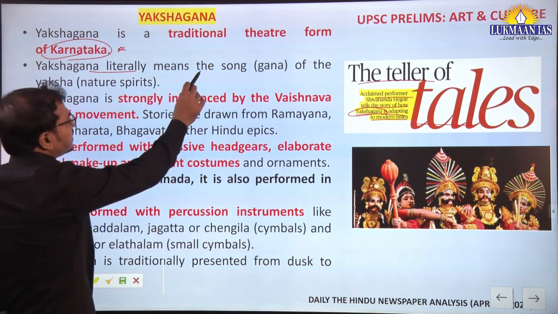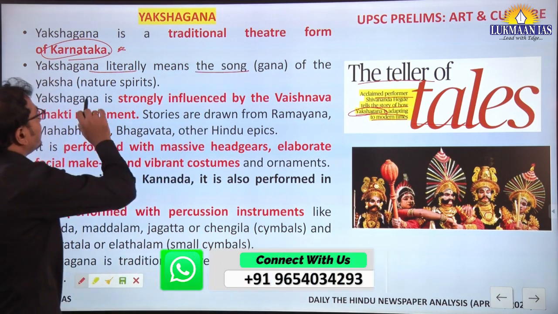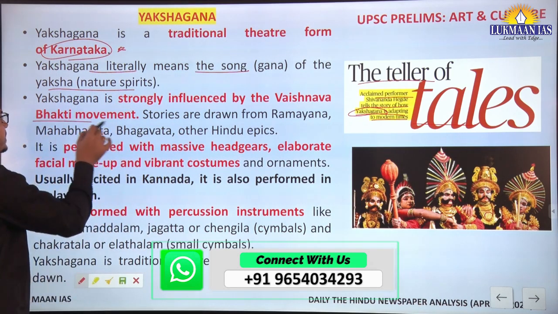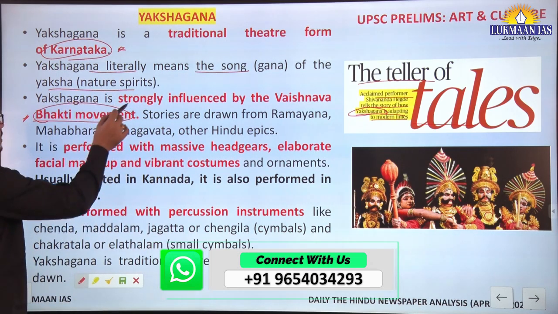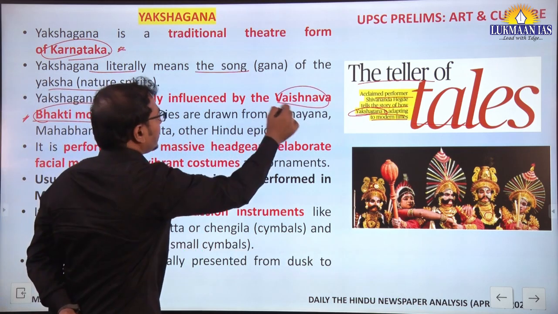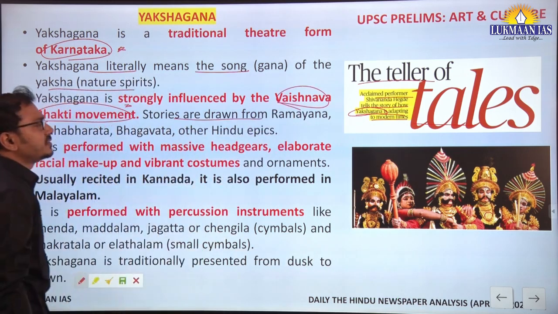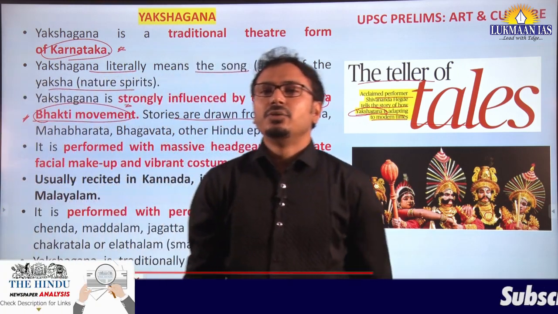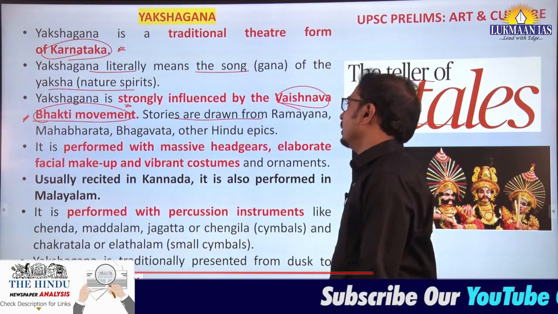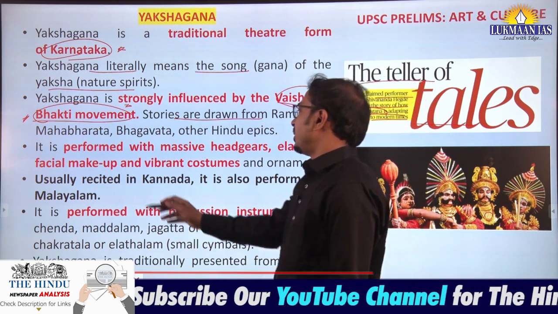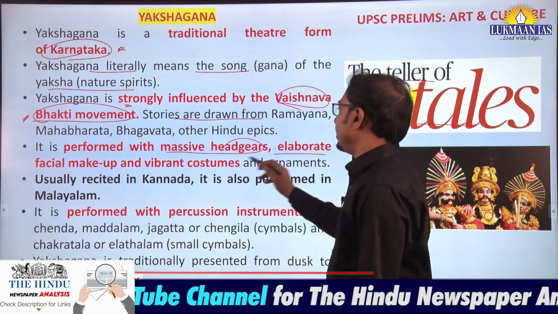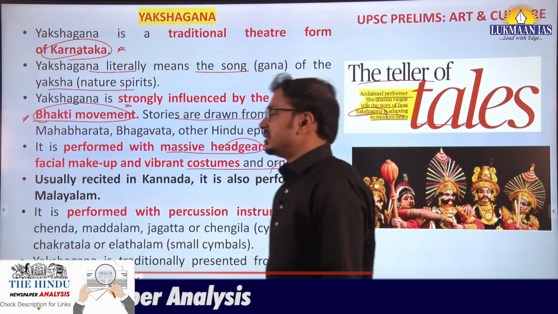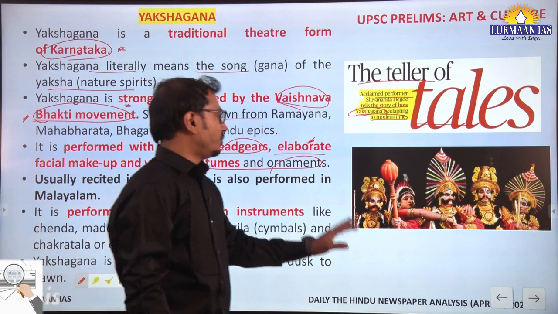It literally means Gana, song, and Yaksha, nature or spirit. It is strongly influenced by the Vaishnava Bhakti movement, and it draws its stories from the Ramayana, Mahabharata and such Hindu epics. It is performed with massive headgears, elaborate facial makeup, vibrant costumes and ornaments, as you can see in the photograph.